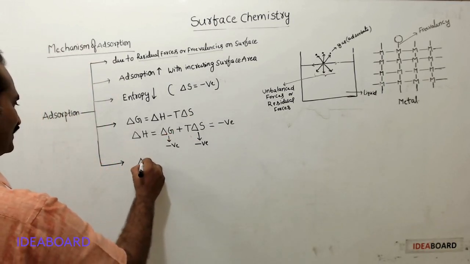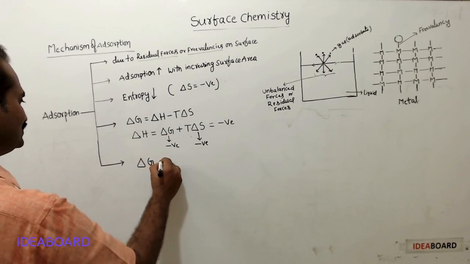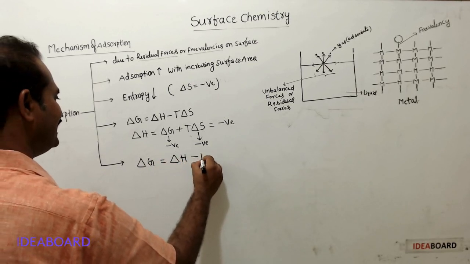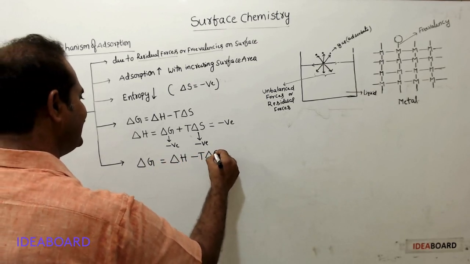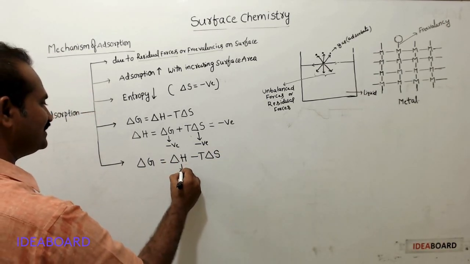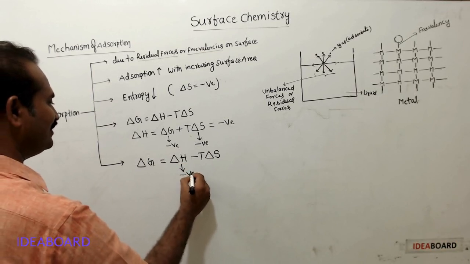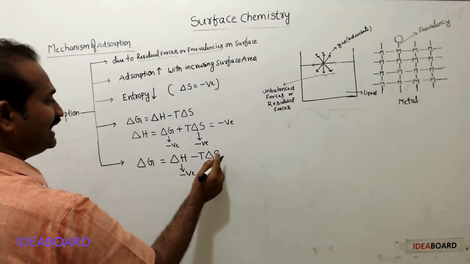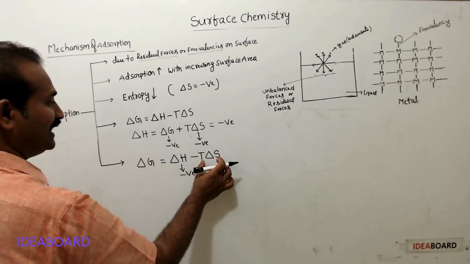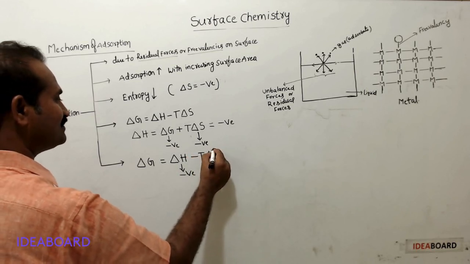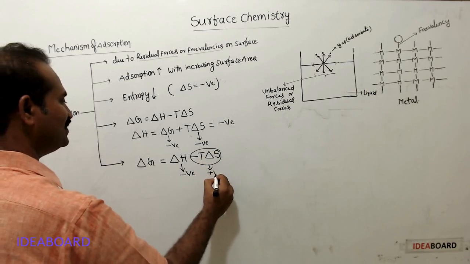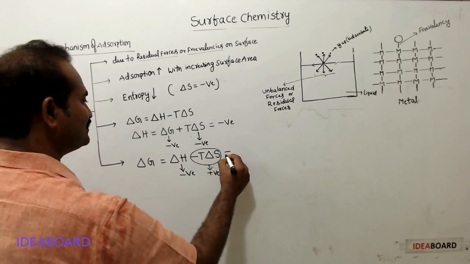Now, delta G is equal to delta H minus T delta S. We know delta H is negative. T delta S is negative, but minus T delta S is positive. The product of these two is negative, but minus T delta S is positive.